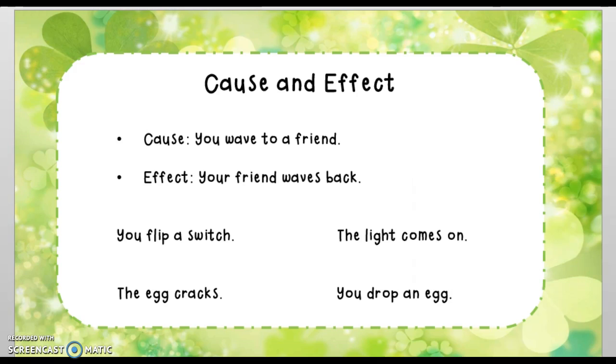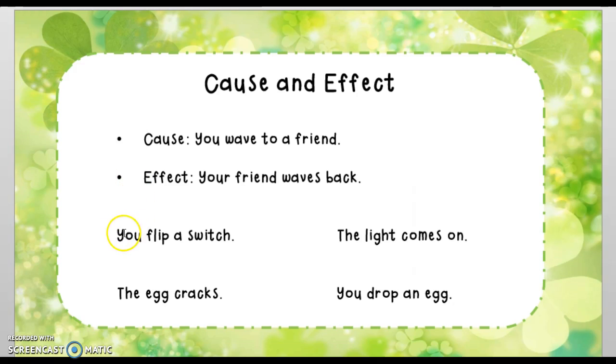Now remember, the cause is the thing that you do, and the effect is the thing that happens. So here we have, you wave to a friend. Your friend waves back. So the thing that you do, or the cause, is you wave to a friend. The effect, or the thing that happens, the friend waves back.